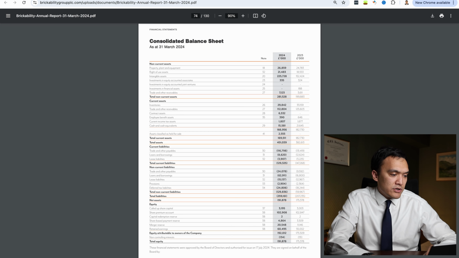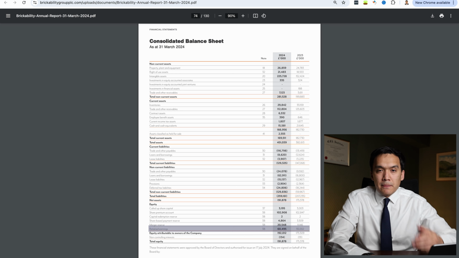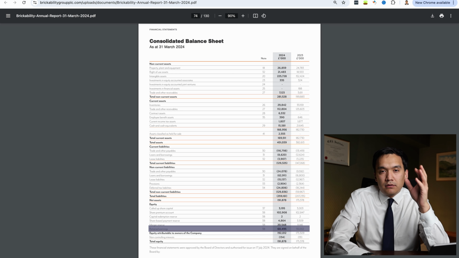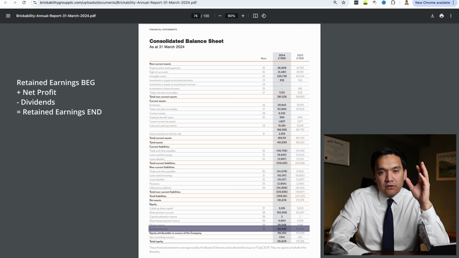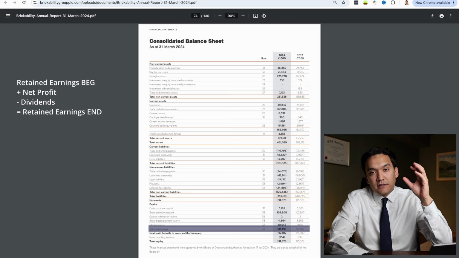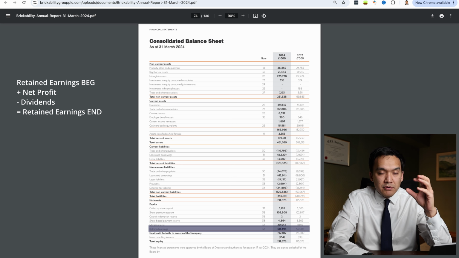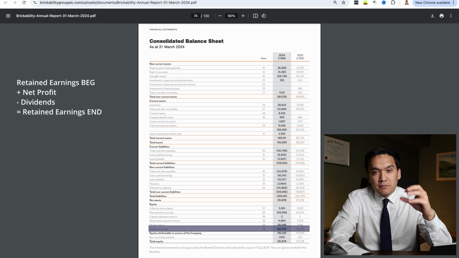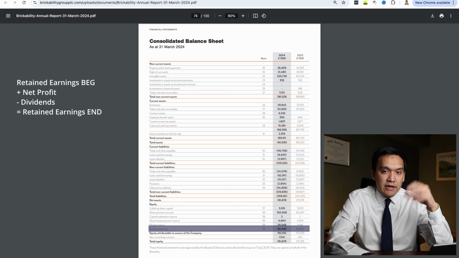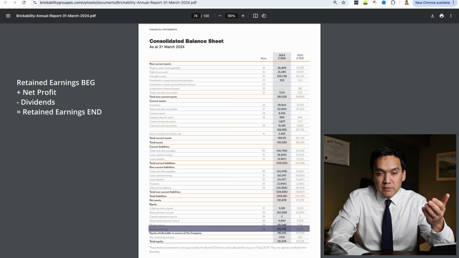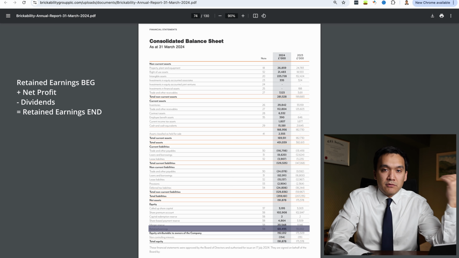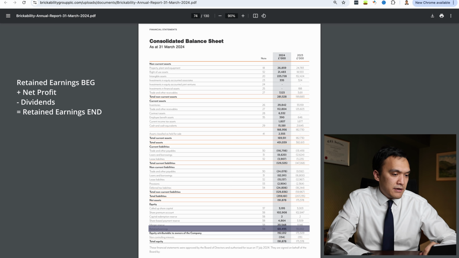And next thing I would do is check the retained earnings balance. If you remember, we have beginning retained earnings balance, then it is increased by net profit during the period, and it is decreased by dividends, and we get our ending retained earnings balance. So what is our beginning retained earnings balance? It is our ending retained earnings balance for the previous period. So we can see that for 2023, we had retained earnings of 55 million.